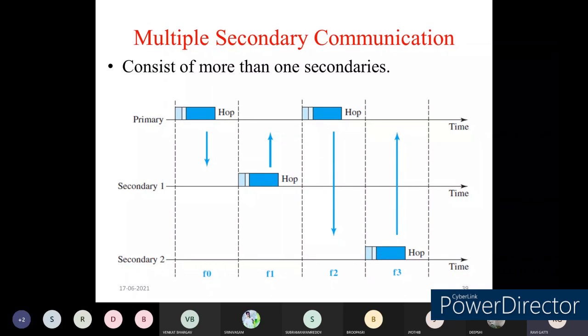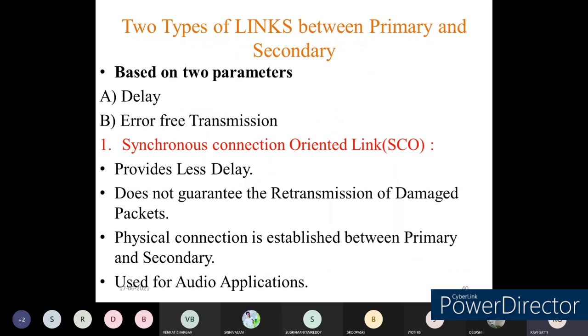Now how the communication with multiple secondary devices takes place is depicted here. For the first hop the primary device communicates, in the second the secondary device communicates, again in the next even time slot the primary communicates, and in the next time slot one more secondary device communicates. This is how multiple secondary communications take place in Bluetooth technology.